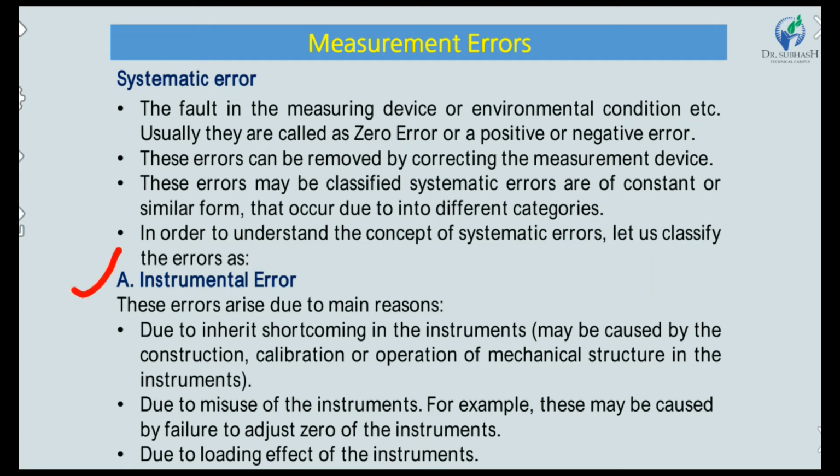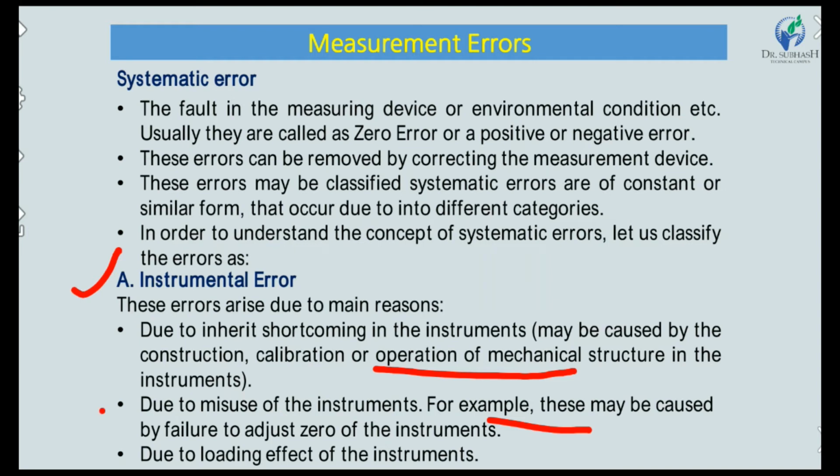This error arises due to two main reasons. The first one is inherent shortcoming in the instrument, which may be caused by the construction, calibration or operation of the mechanical structure in the instrument. Right? If we do not calibrate the instrument the proper way, then instrumental error will occur. If construction is not proper, then instrumental error will come. The second reason is misuse of the instrument.